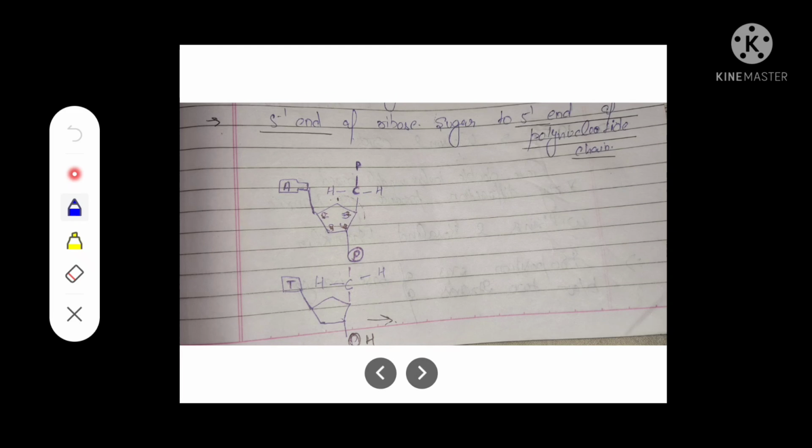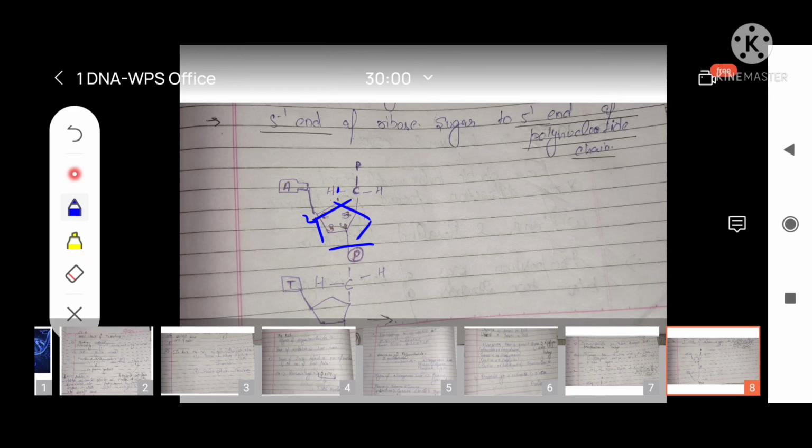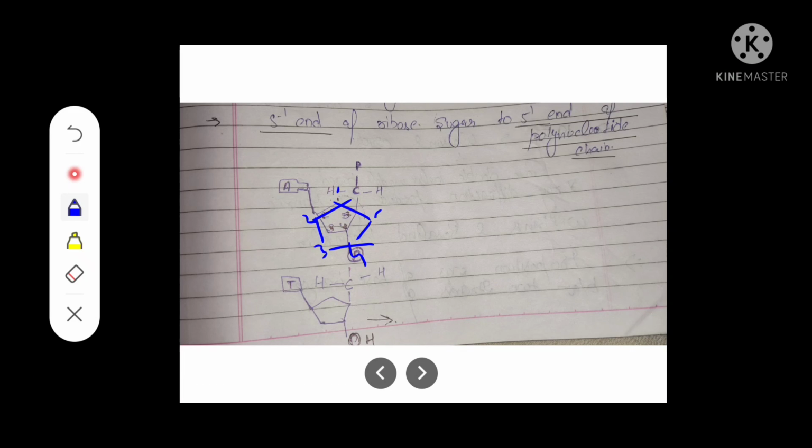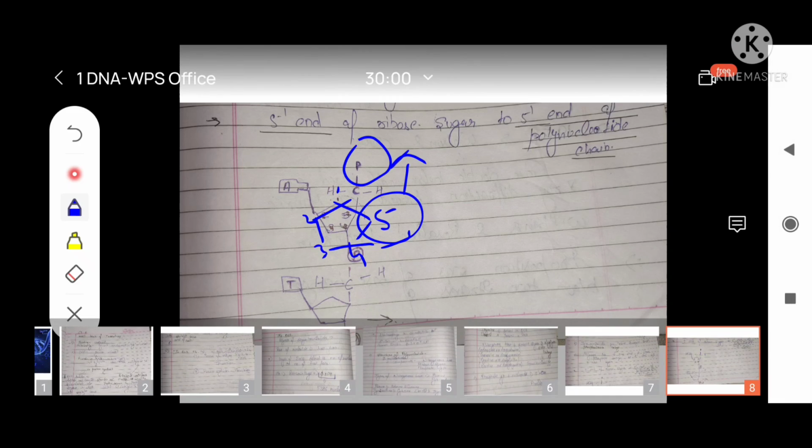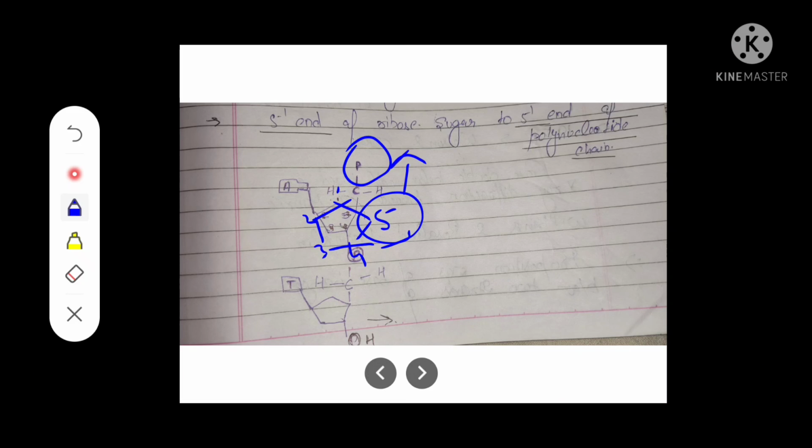This is the ribose sugar, pentose. At this sugar, the positions are 1, 2, 3, 4 and 5. At this 5th position, the phosphate group is attached here. Okay, this phosphate group is attached at the 5th position, and this chain forms the polynucleotide chain.